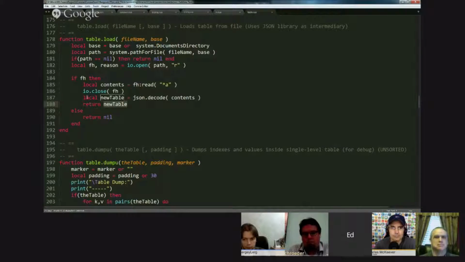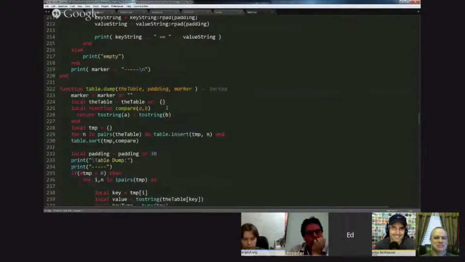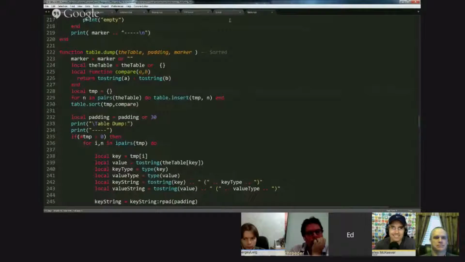So if anything goes wrong up to this point, what I'm going to return is nil. Or, if I couldn't open the file, I return nil. I could have probably just done this, but I'm not going to do it. So, let's take a look at the dumping function, because we used it. And this is the reason why IO and string are in here. I would not have included IO or string, but I very much wanted to use the function for dumping out the contents of the table.